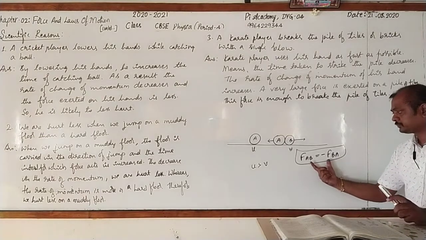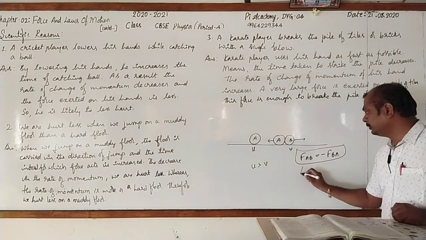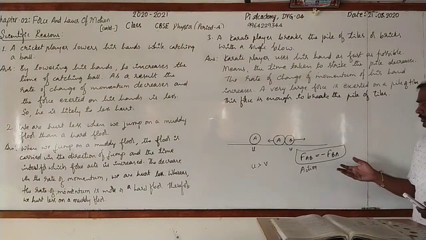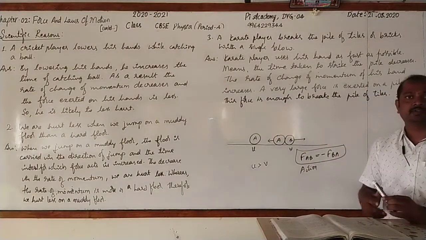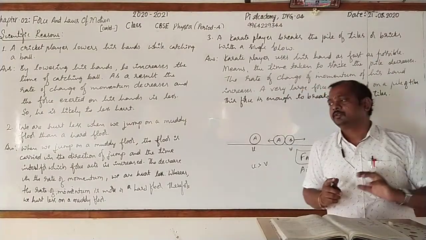So here, the force exerted by the object A on B, you may call it the action force. Then there is a reaction from B also. Otherwise, it would have moved continuously.